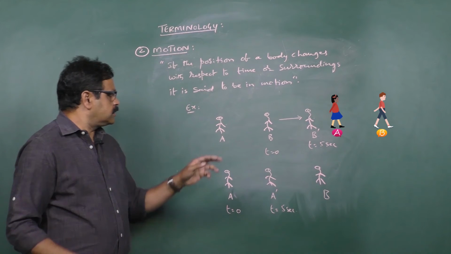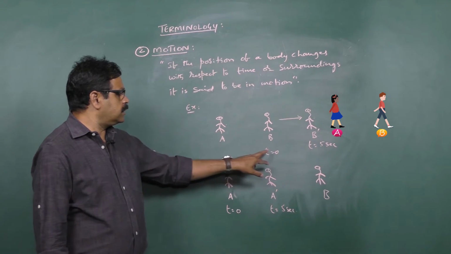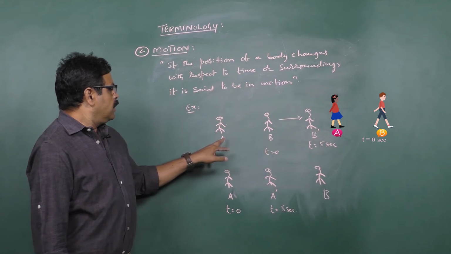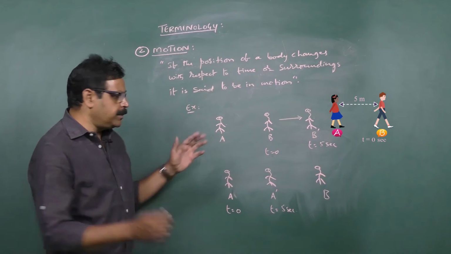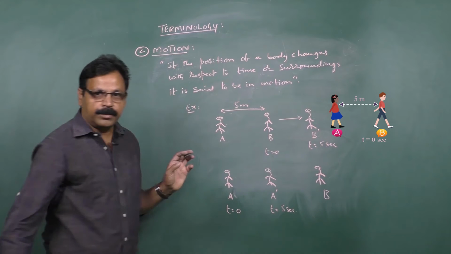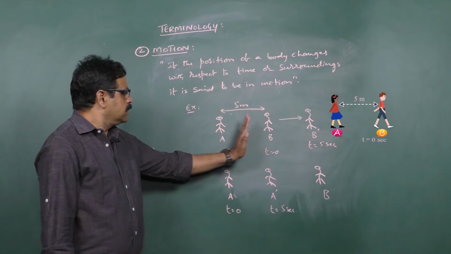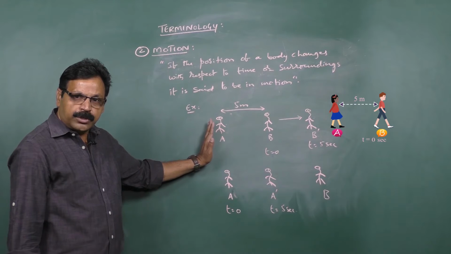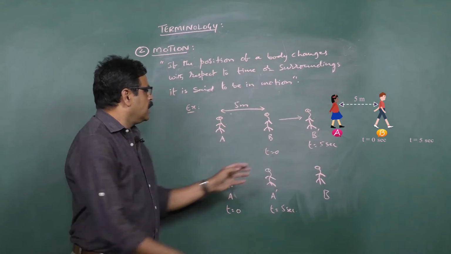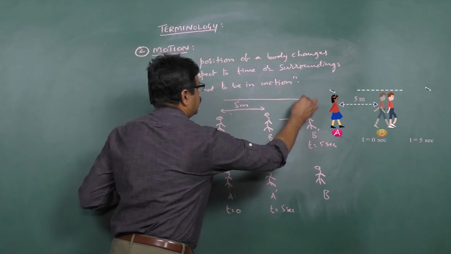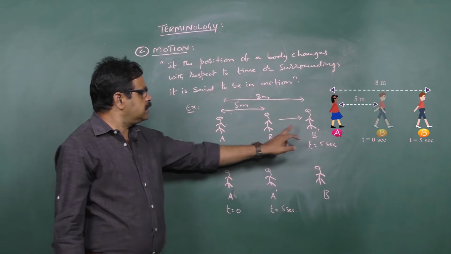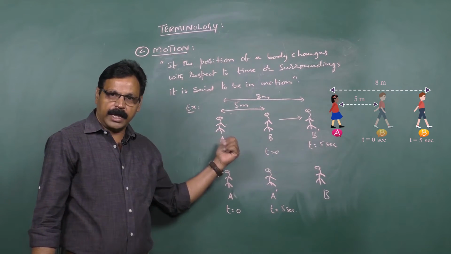Unlike in rest, see here, at the time instant t equal to 0, if B is at a distance of some 5 meters, let us say. If B is at a distance of 5 meters at an instant, and A observes the position of B after 5 seconds, let us say the separation is some 8 meters. Then we say that B is in motion with respect to A.